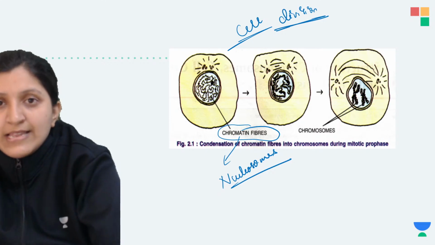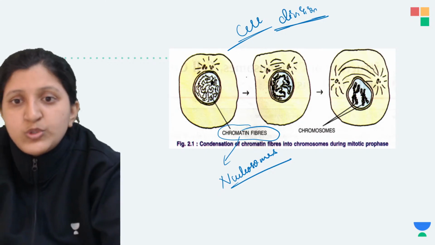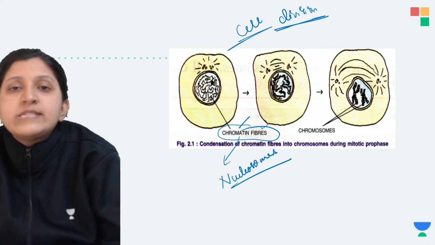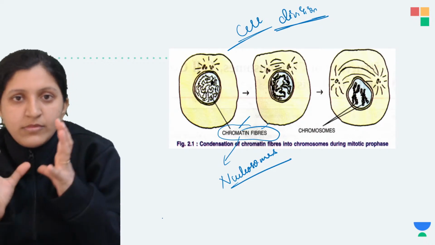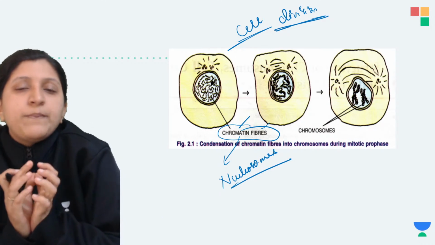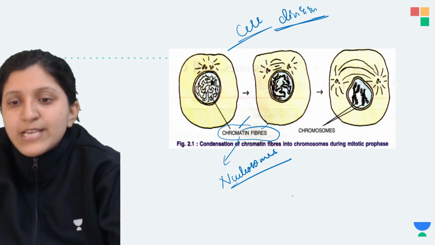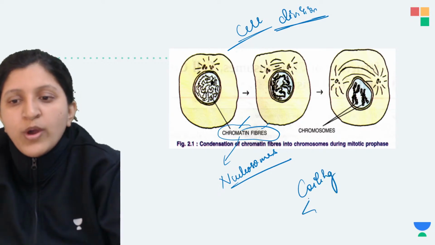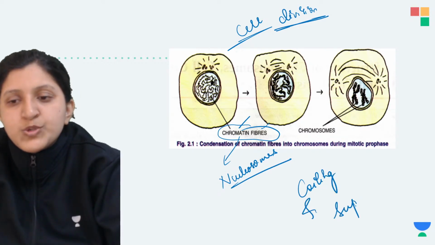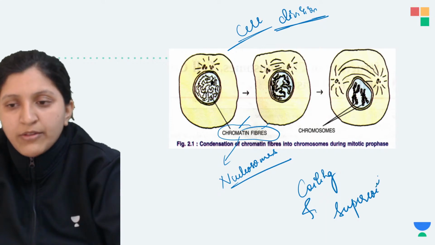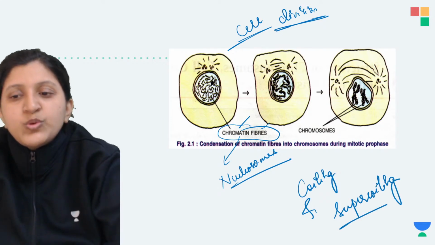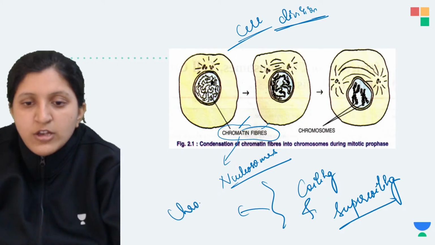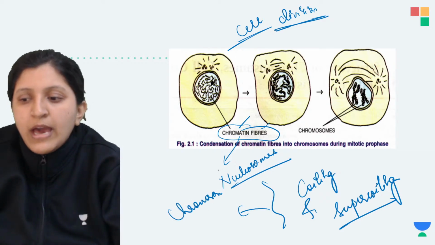As the cell is getting ready for cell division, you can see that the chromatin fiber will start to condense. Basically all of them are coming closer. There is coiling and supercoiling that can be seen, coiling of the DNA and supercoiling of the DNA, to arrange itself as the chromosome. So the chromatin fiber will arrange itself.